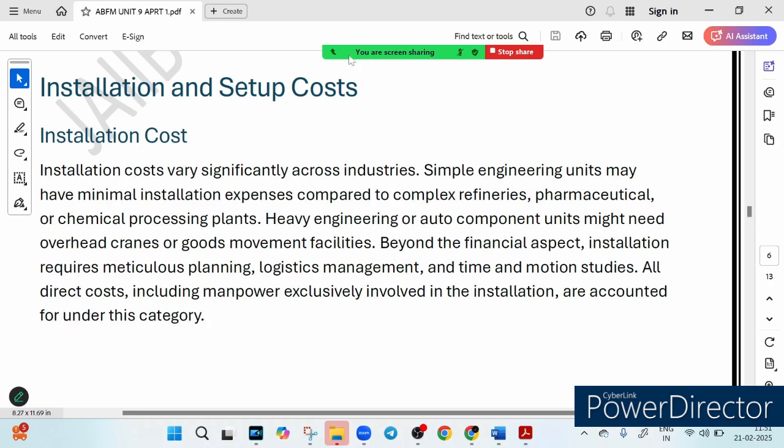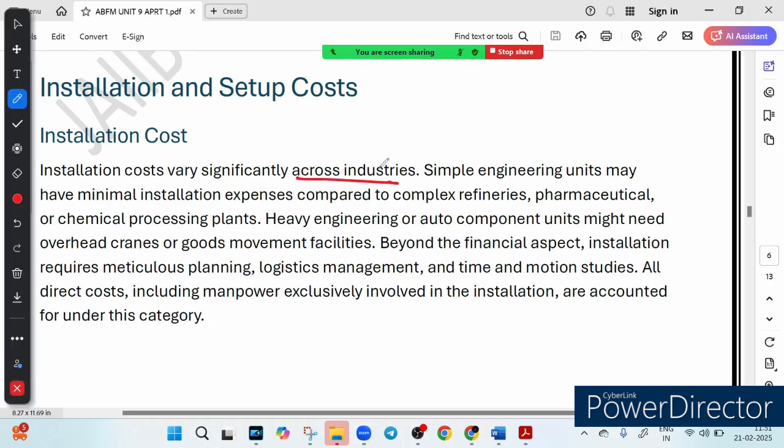Installation cost varies across industries, right? Simple units have minimal setup cost, so they have minimal installation expense. But some complex industries like refineries, pharmaceutical or chemical processing plants need high-tech installation. And heavy engineering plants require cranes and movement facilities to install machines. So the bigger and more complex the business is, the higher the installation cost. Clear cut rule. Now the question is, why is installation more than just a cost, right?